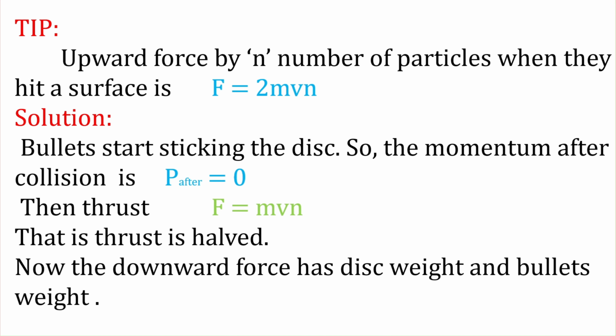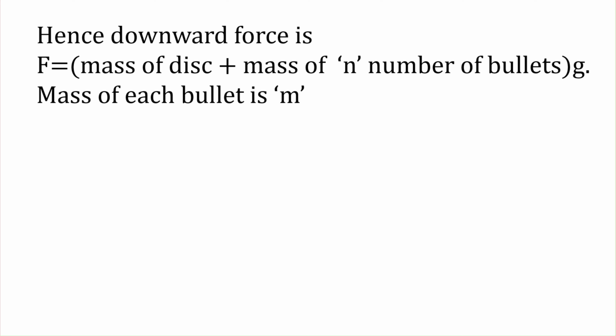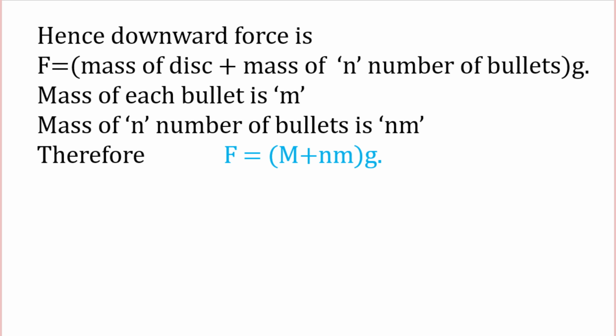Now the downward force has the disk's weight and the bullets' weight. Hence the downward force is F equals the mass of the disk plus the mass of n number of bullets, times g. The mass of each bullet is small m, so the mass of n bullets is nm. Therefore, F equals capital M plus small n m, multiplied by g.